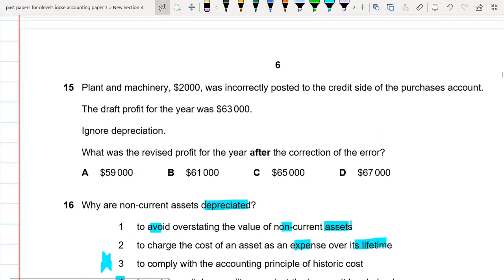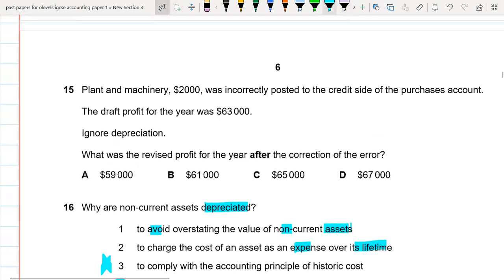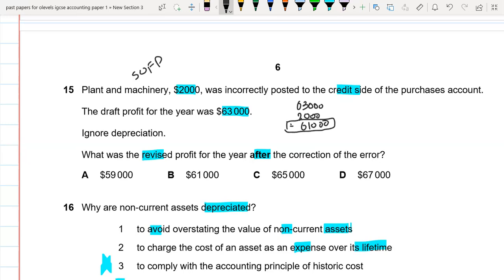Okay. So 15. We have to decrease our profit by 2000. So minus 2000 and it is equal to 61,000. This is the new profit after correcting the errors. So 61,000, B is the right option.